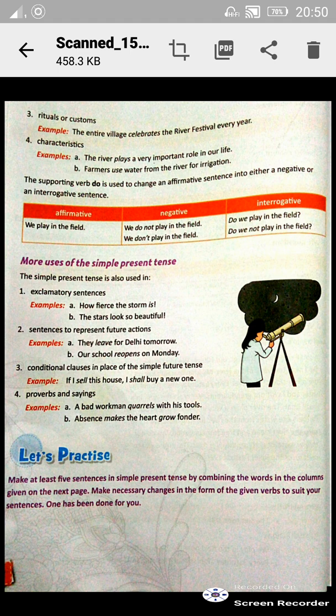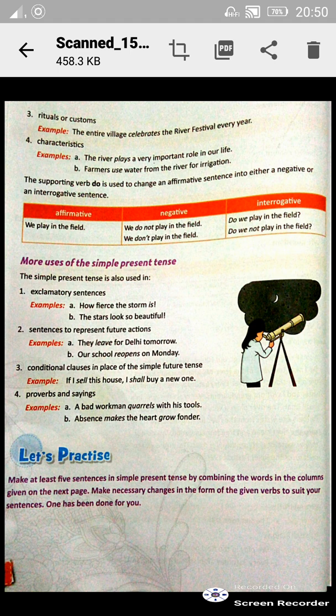And there are some proverbs and sayings which most of the time use simple present tense. See, a bad workman quarrels with his tools. Wisdom gives us power. These are all examples of proverbs and sayings which we always or generally write in simple present tense.